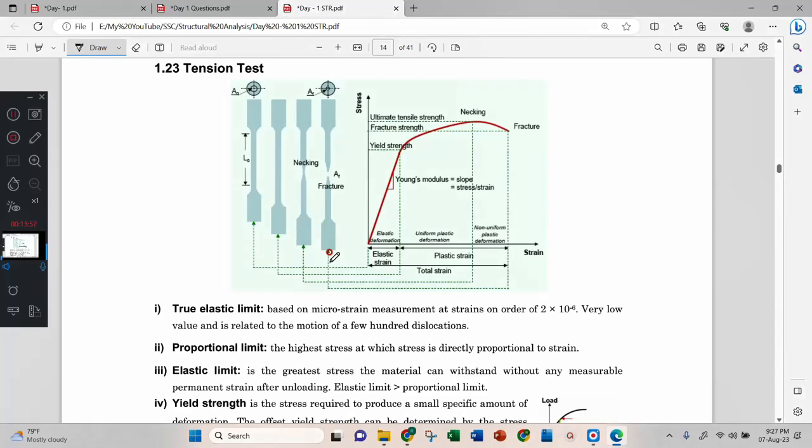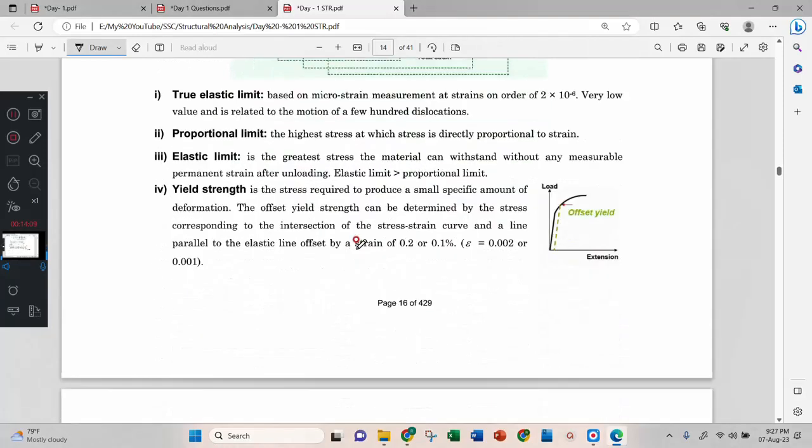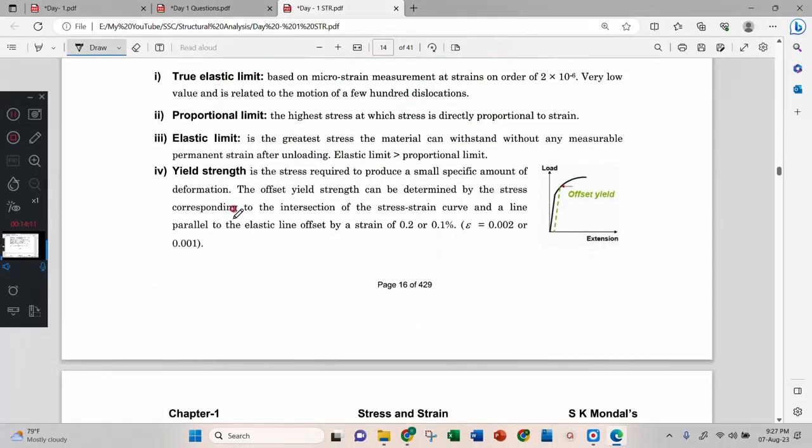Now, the stress strain curve was already explained. That is your elastic strain, the linear strain. Then after that, a small increment will be there, then ultimate, and fracture. You can go through this, and those definitions are written here.